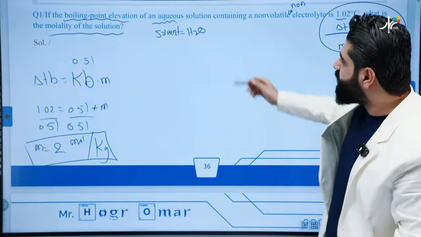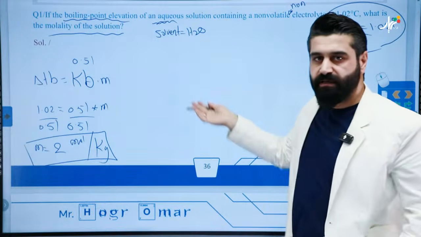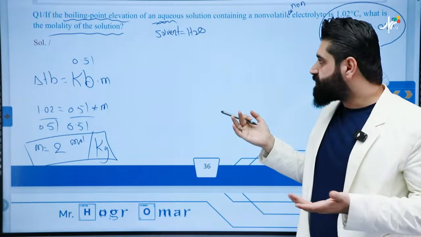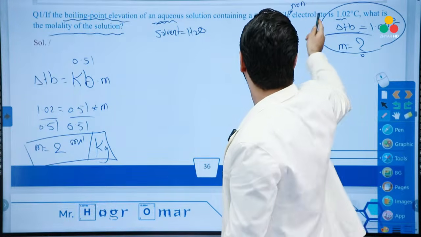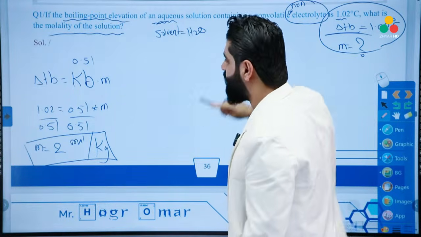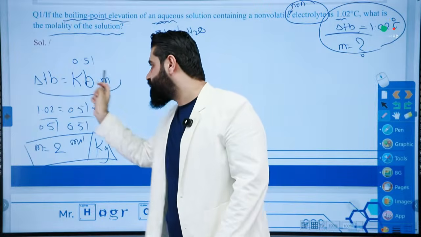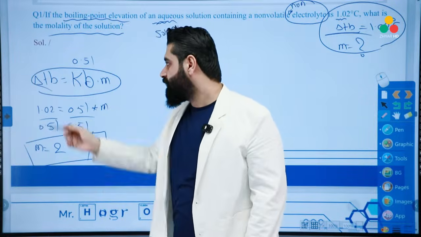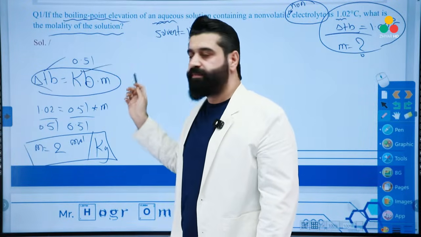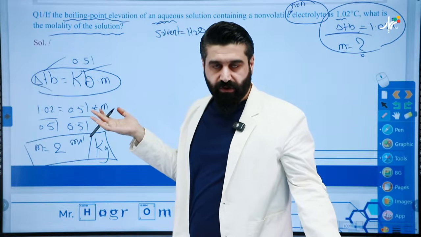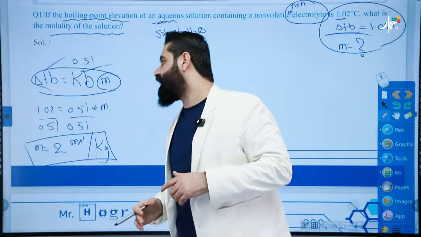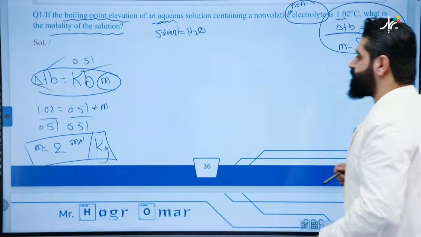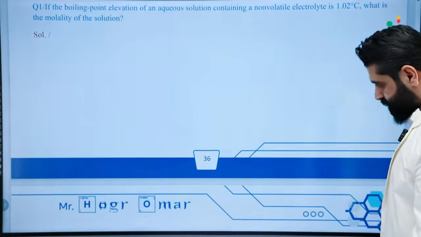Good. And then the solution is aqueous. Since the solution is aqueous, the solvent must be used for the dissolution process. And the solid is non-electrolyte, so we will use the second formula. Simply, we have delta TB. Kb is known because the solvent is water, so Kb is 0.51. Just divide delta TB by Kb, you'll get the right number of molality.